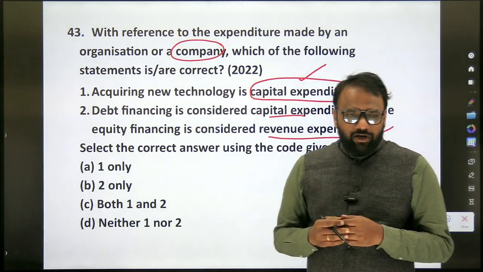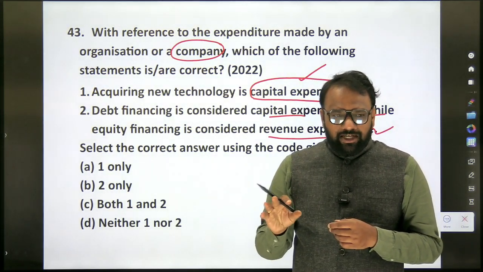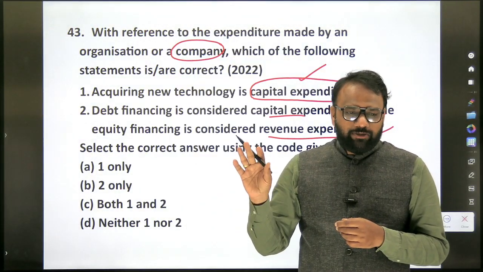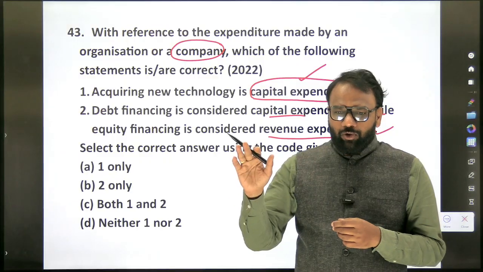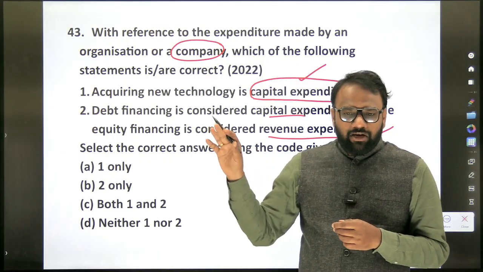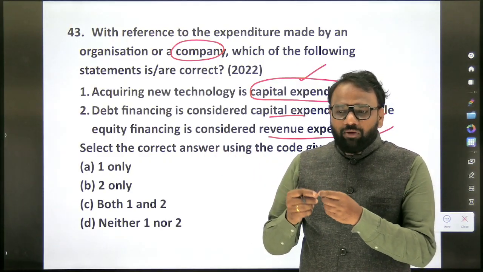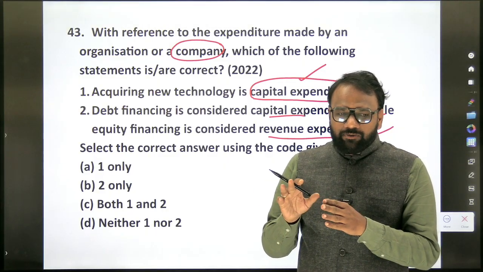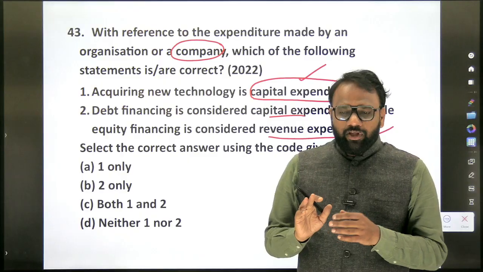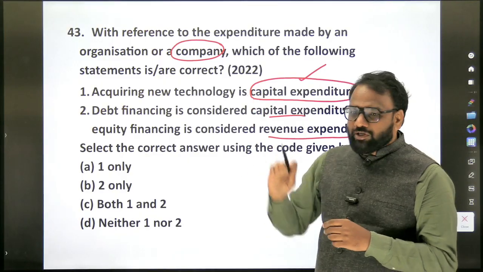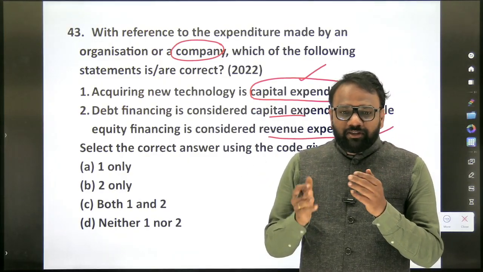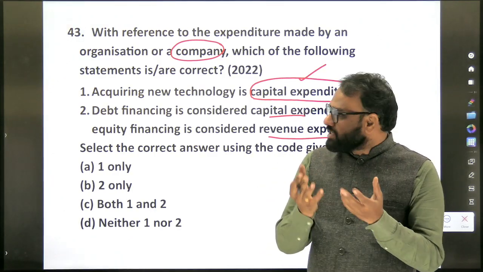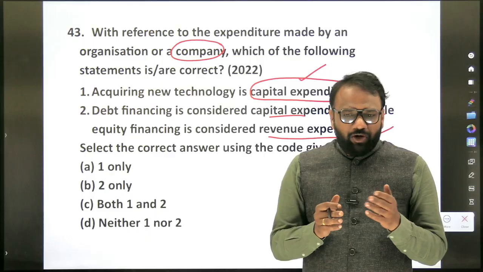Now expenditure. When the government pays salary, it is considered part of revenue expenditure. Now the government will spend on the construction of a road: capital expenditure. Similarly, when it comes to a company, whatever it is spending on a monthly basis on salary is part of revenue expenditure. Whatever it is spending on building new infrastructure is capital expenditure. Now acquiring new technology. What is capital? The asset creation which will help you for a long period of time. Now when you purchase a new technology, will you use it for a day or two and just leave it?